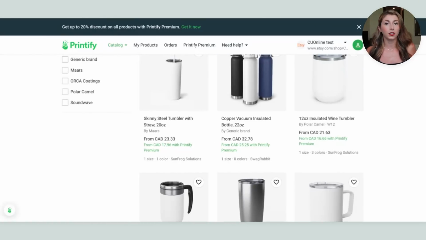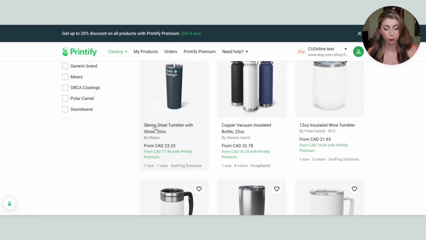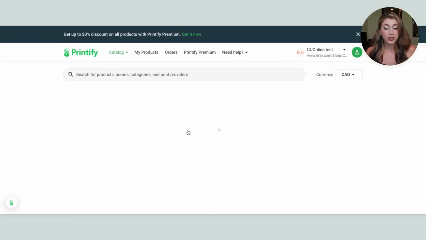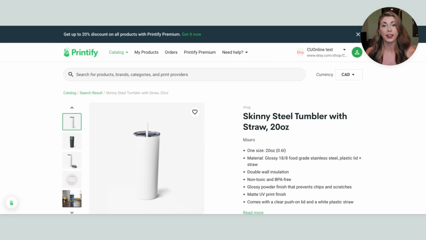Using Printify, you can offer the option to your customers to get this physically printed on a tumbler, because some people might have actually been searching for a tumbler, not just a PNG file wrap, because maybe they don't have the printer to be able to make these, or they don't have a tumbler yet. So what you can do is go through those. The ones that I've been sizing for and that a lot of people seem to have are these skinny tumblers, 20 ounces. So using this print provider, which is located in the US, you can offer this as an upsell to all of your customers.